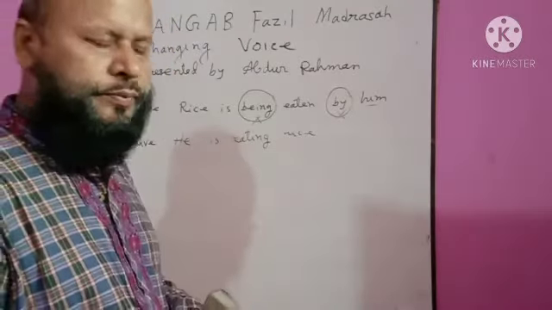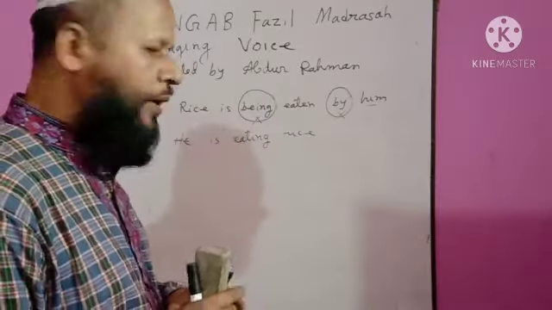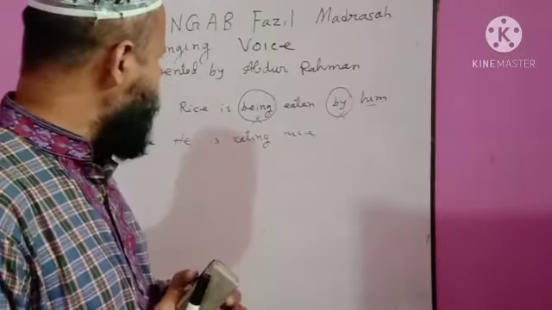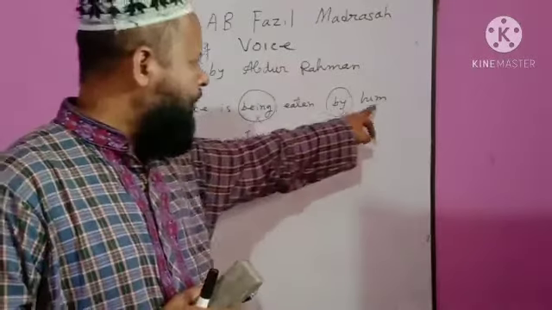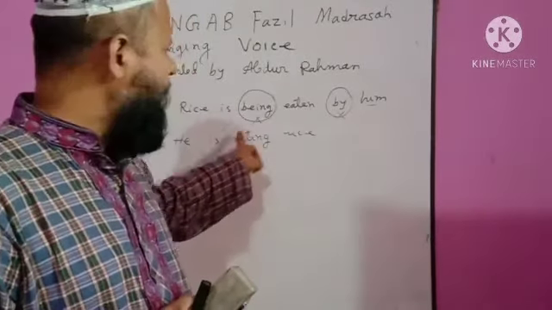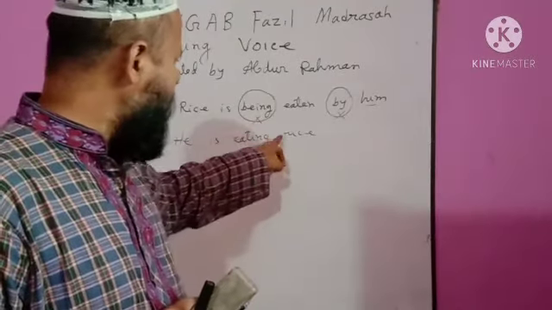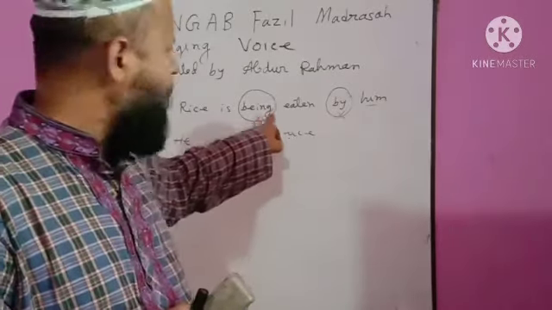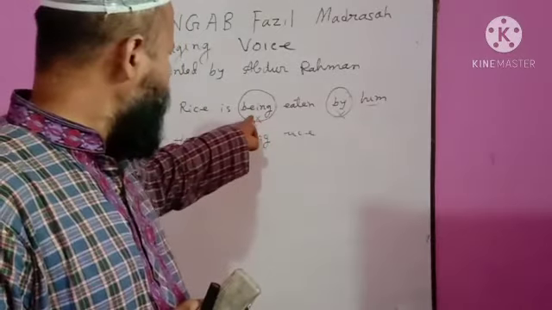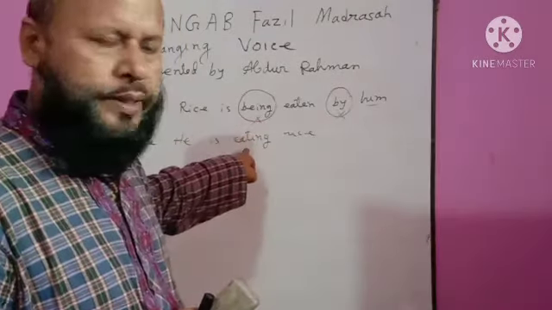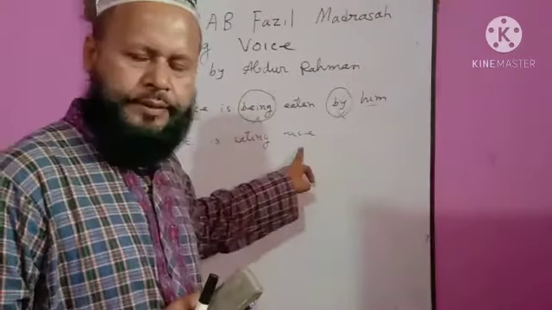You should follow the 5 rules of active voice, one after another. At first, to be and by will be omitted. Then object after by will be subject. Then auxiliary verb will sit. Then main verb will be changed according to the to be verb. Here being, so we use eating. After the main verb, subject will sit as object.